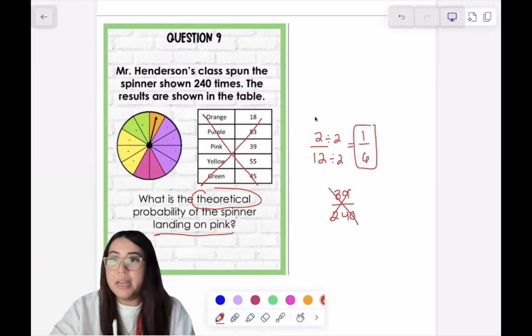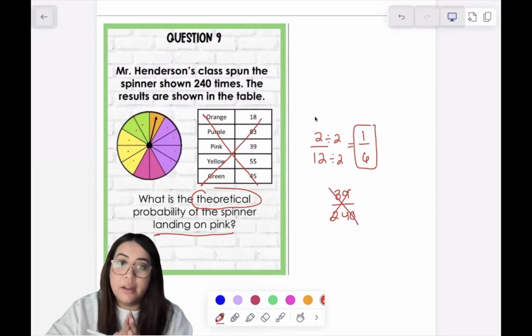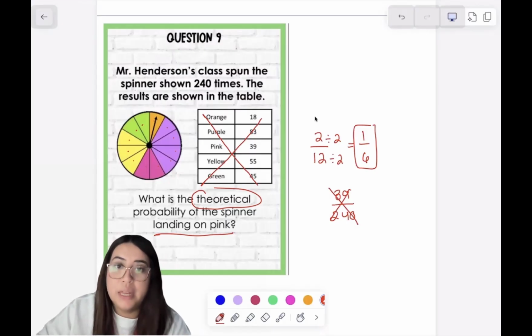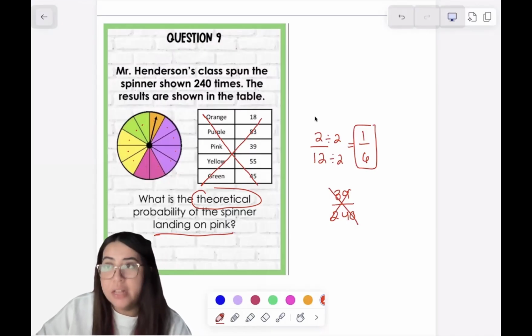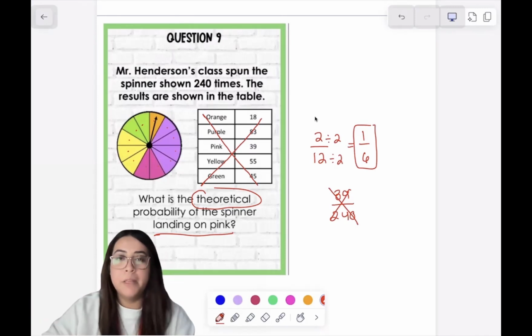What I just said might give you a hint to the other problems that are going to ask about the same situation, but in theory or in experimental. Experimental is we're looking at the actual process that they did, the experiment, the actual amount of times that they did it. Again, theoretical is in a perfect world.